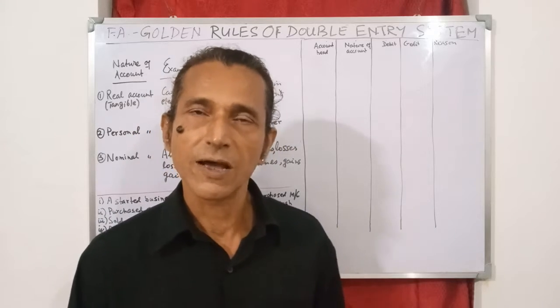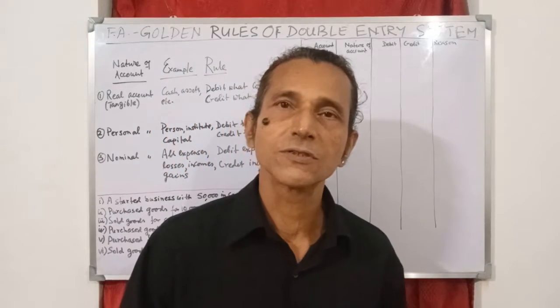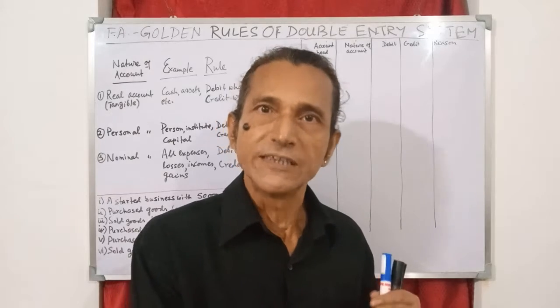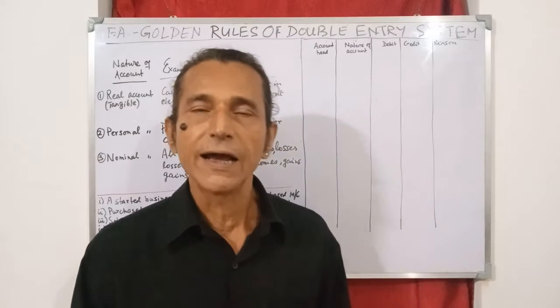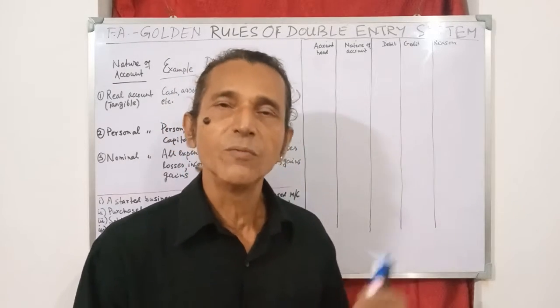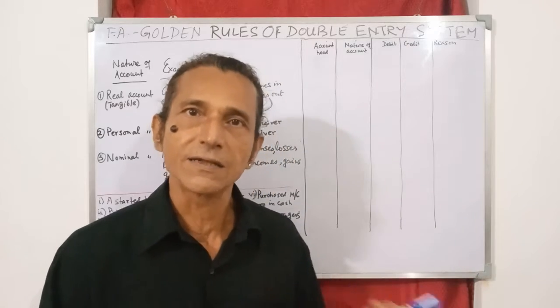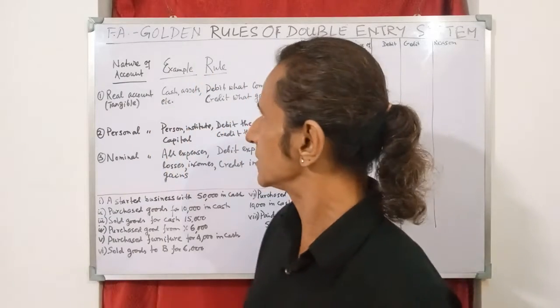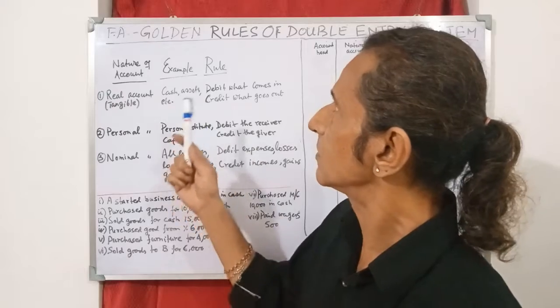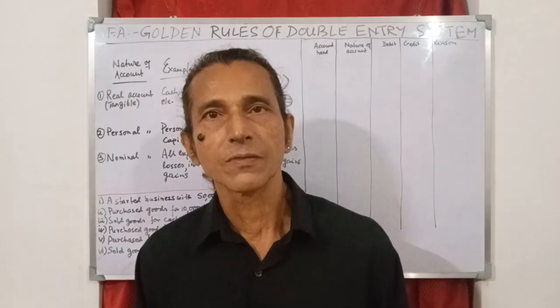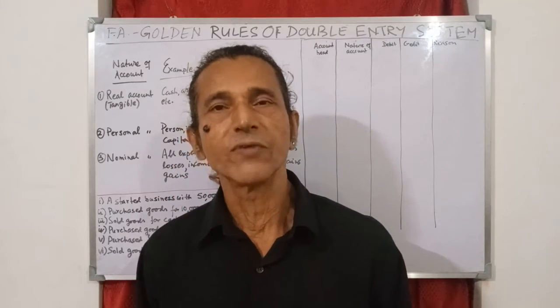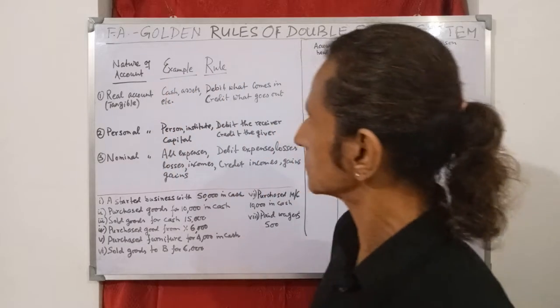accounting or modern approach to classifying the accounts and determining which account has to be debited and which account has to be credited will be discussed in some other video. So today's discussion will be confined to golden rules of traditional approach of financial accounting.